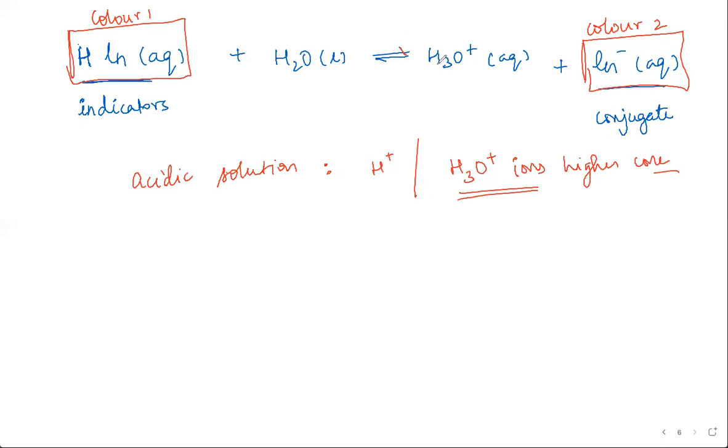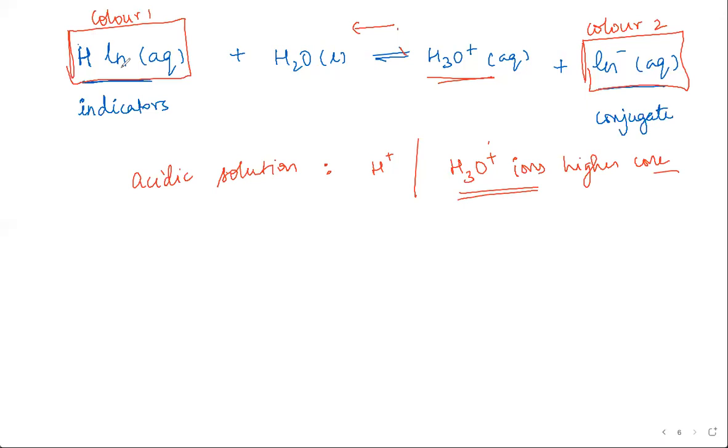Calling back to Le Chatelier's principle, right? H3O plus is favored, higher concentration. So the backward reaction is favored, which means that are you going to find more of color 1 or color 2? You'll get color 1 more.